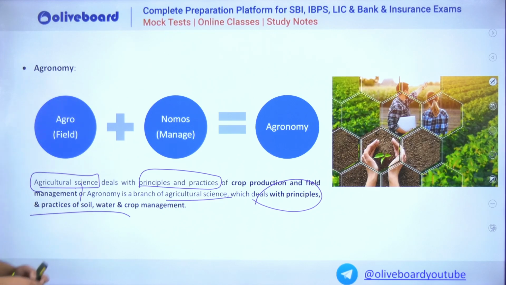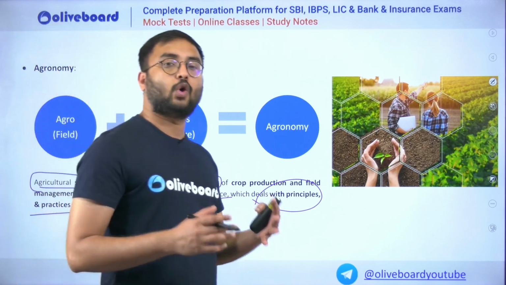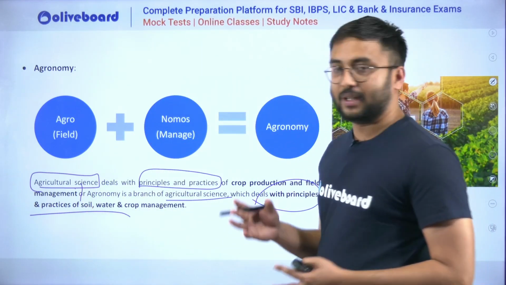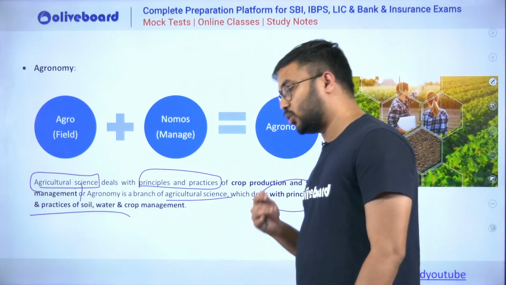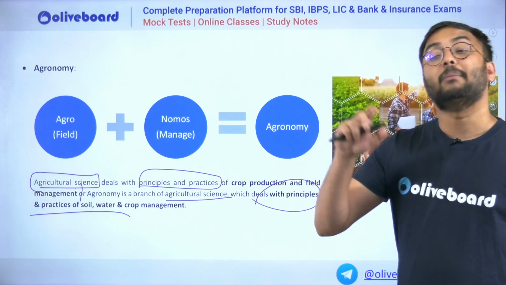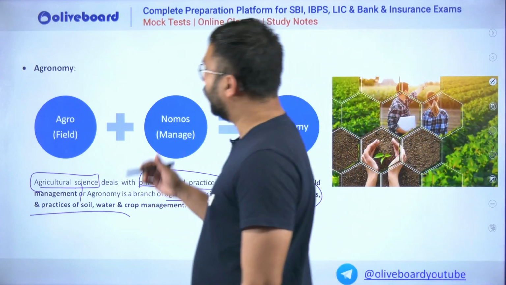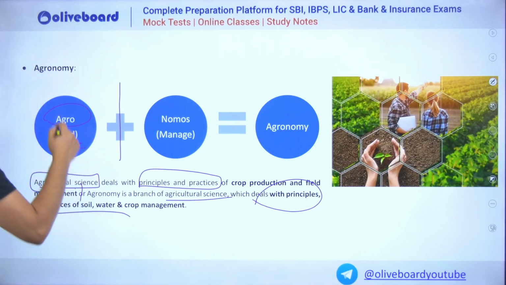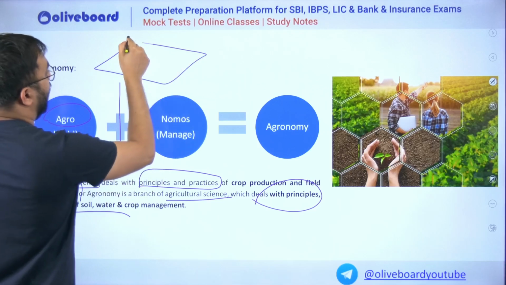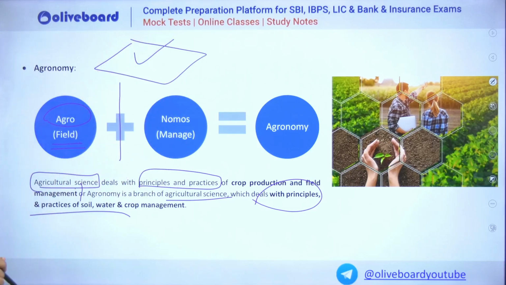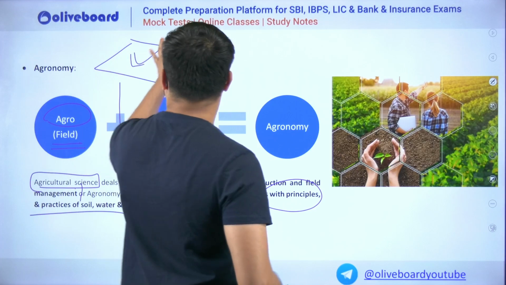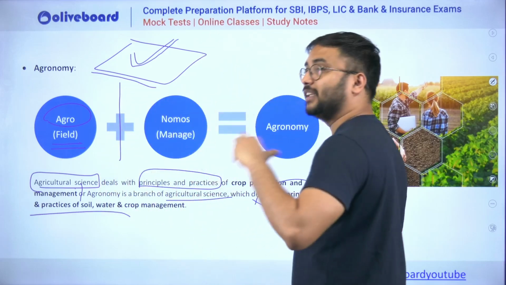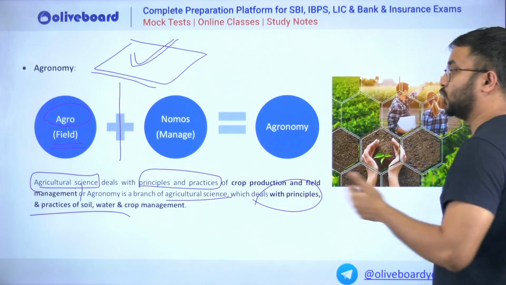So try to understand that while doing agriculture, agronomy is all about the scientific ways, scientific techniques, principles and practices which are associated with growing crops and managing the crops. Simple. The word also, if you try to break it down, agro means field. Field is nothing but, as I told you, natural land which has the potential to support, nurture and grow crops on its own.